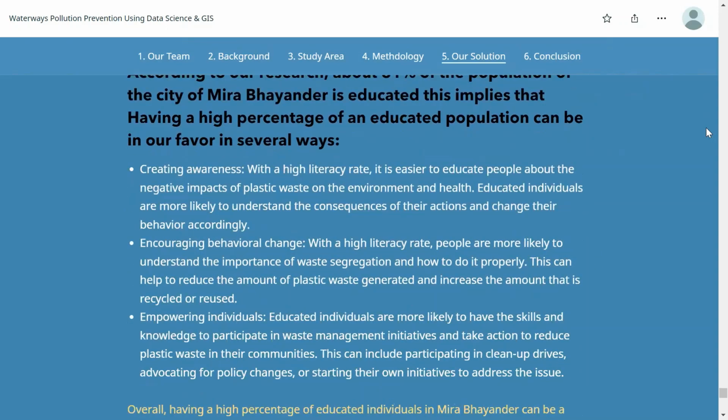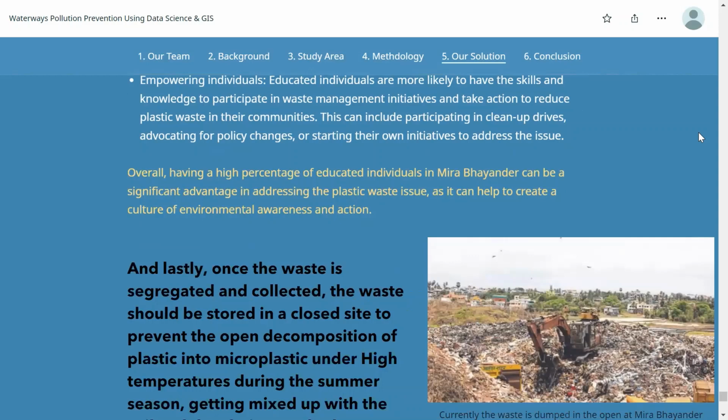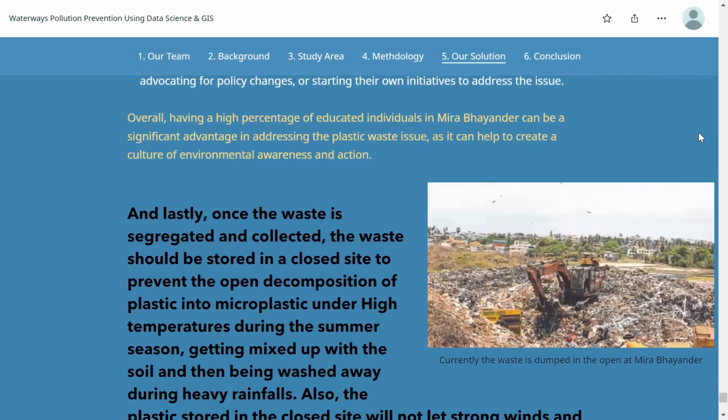First, it can create high awareness among the citizens because they are more likely to understand the consequences of their actions and change their behavior. Besides, with the high literacy rate, people are more likely to understand the importance of waste segregation. Lastly, educated individuals are more likely to have the skills and knowledge to participate in waste management initiatives, such as holding cleanup drives. Overall, having a high percentage of educated individuals in Myanmar can be a significant advantage in addressing the plastic waste pollution problem, as it can create a positive culture of environmental awareness and actions.